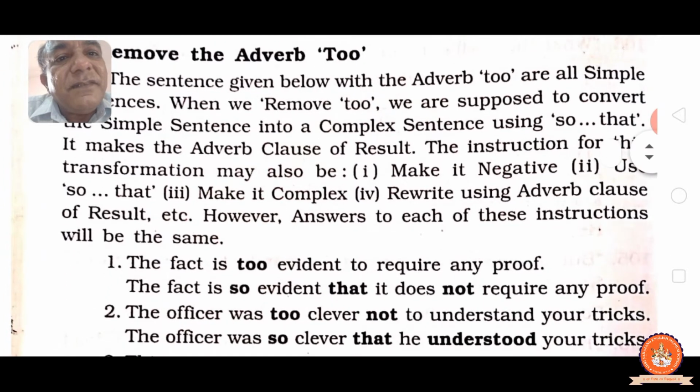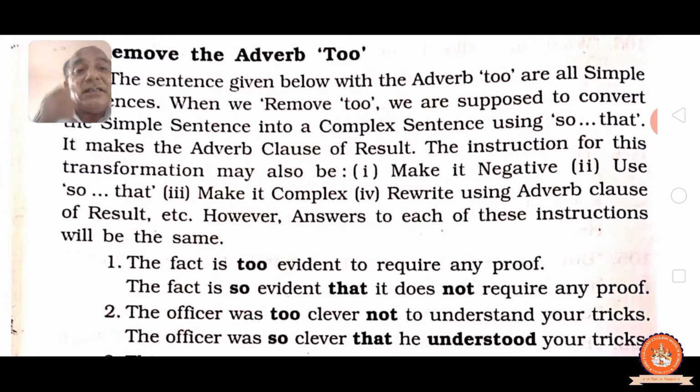Next, see, the fact is too evident to require any proof. That means the fact is so evident that it does not require any proof. See, when the sentence has too, as you know, it is not there, but when you change, remove too and use so that, then you have to make it negative. The fact is so evident, see, cut too and write so in place of that.